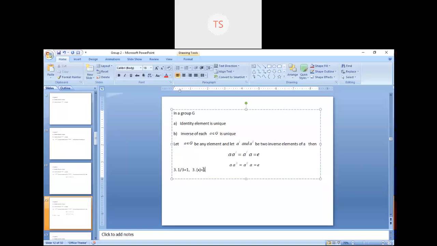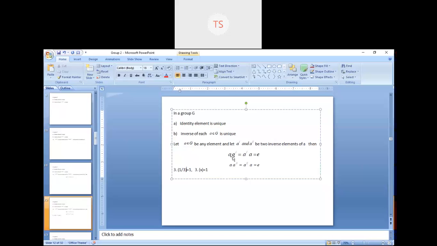Can you tell me? 1 by 3. That means if I have two conditions, 3 into 1 by 3 equals 1, and again 3 into x is equal to 1, by comparing these two statements, I can say that the value of x is 1 by 3.